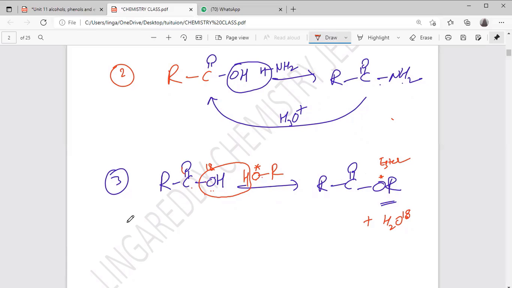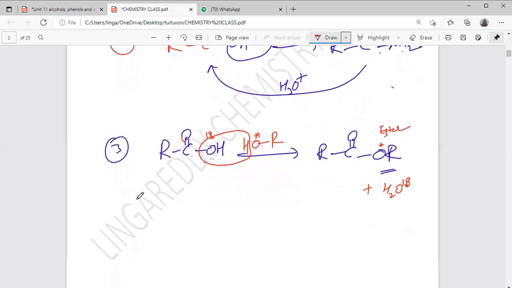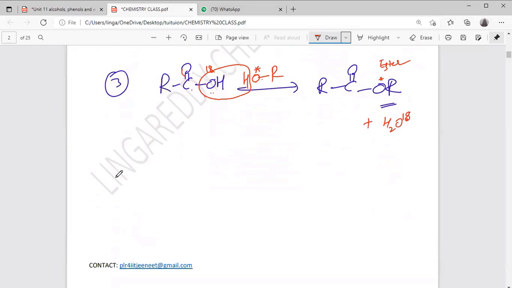Okay. Right. Three compounds you prepared. What is the next one? Fourth, anhydride. That name only, anhydride. What is the meaning of anhydride? No water molecule, or removing the water molecule.